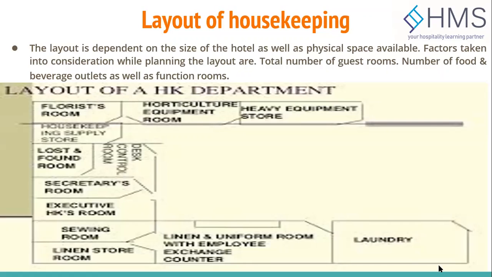The next is the number of jobs that you have contracted out. Is it that housekeeping work is all contracted out, or you call the people depending upon the volume of work, or that some of the housekeeping staff are permanent? So it depends on what jobs are contracted out. Is it the pest control? Is it the flower room work? Or is it the carpet shampooing? So this is how we plan the layout.